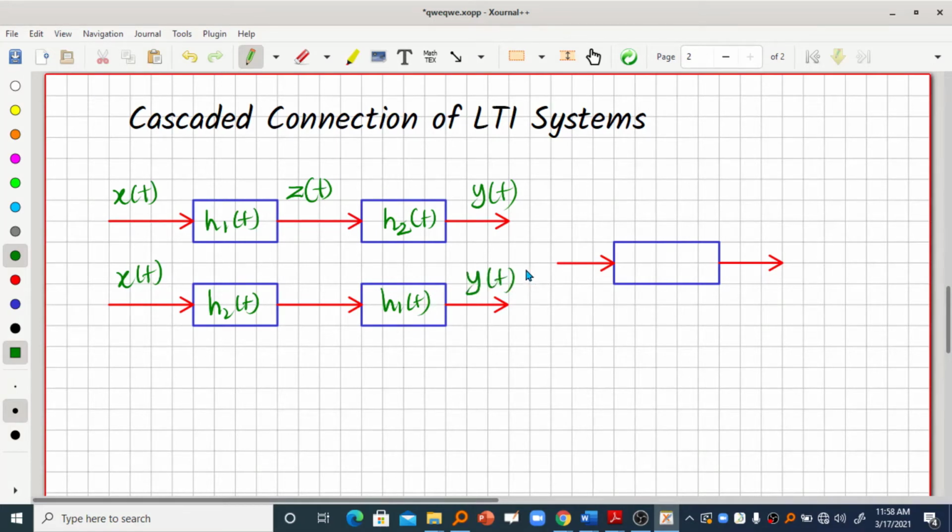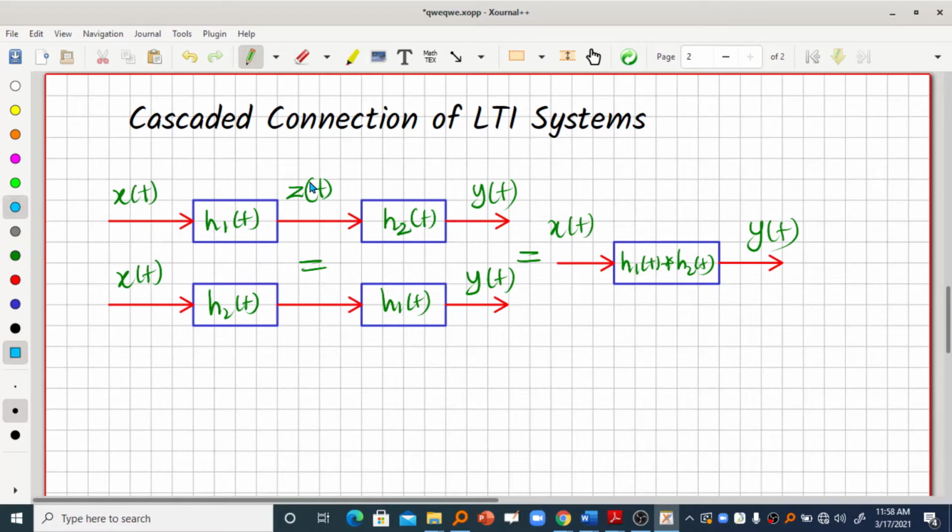So from the first video, we have seen that connecting systems in cascade will result in convolving the impulse responses. So if I give x of t, then this should be h1 of t convolution h2 of t, right? Then you will get y of t as the output, right? So connecting two systems in cascade is equal to convolving the impulse responses inside the system and then giving the input to take the output. So all these connections are equal, right?